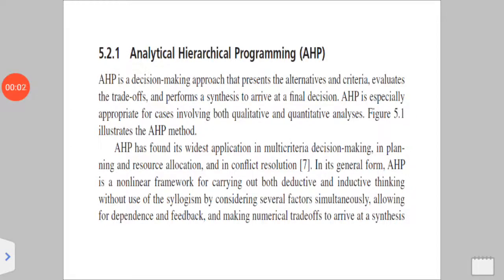Let us start with the analytical hierarchical program. It is a decision-making approach that presents the alternatives and the criteria, evaluates the trade-offs, and makes a final decision.